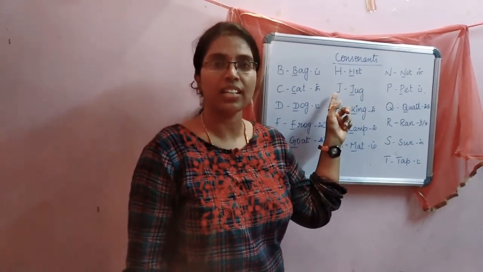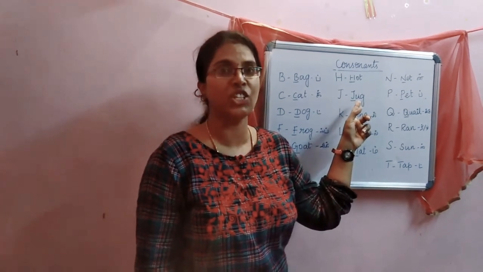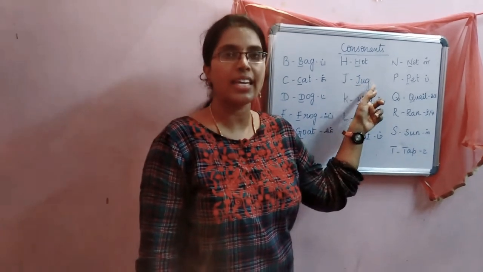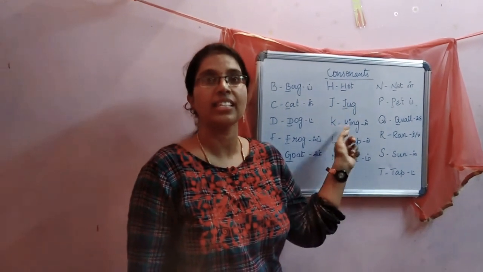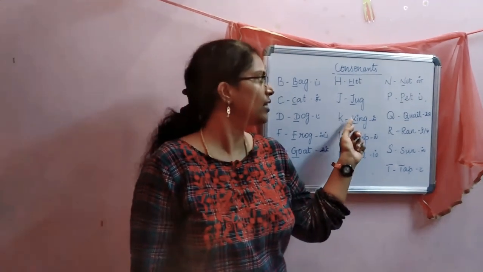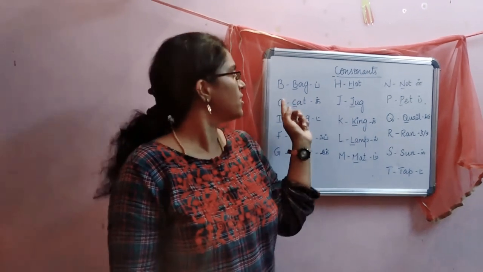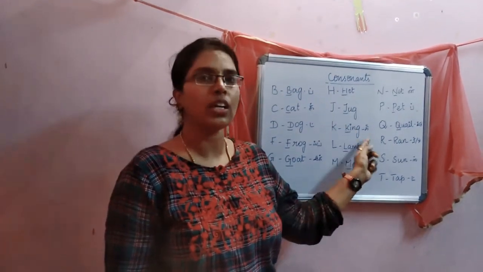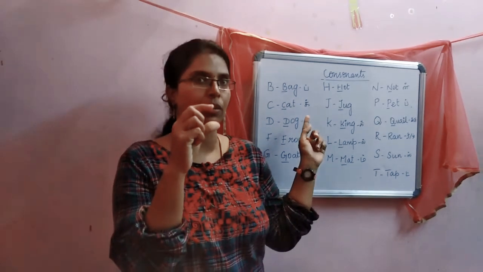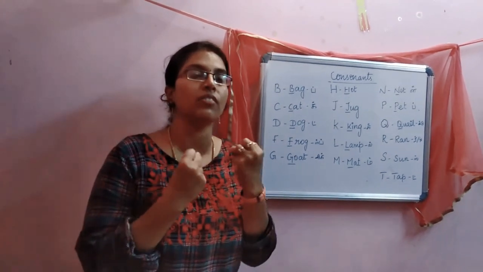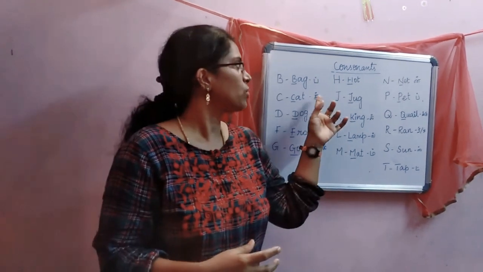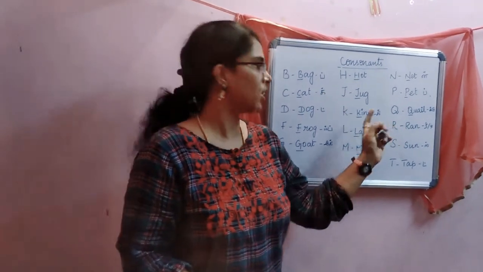The name of the letter is J. The sound is idj. J a ig, jug. Next, the name of the letter is K. The sound is ik. K ing, king. C kum ik, K kum ik sound light vibrate பண்ணதா இருக்கணும். So G க்கு நல்ல vibrate, vocal cord நல்ல vibrate பண்ணணும் igன்னு. So இதுக்கும் ik, இதுக்கும் ik தான்.